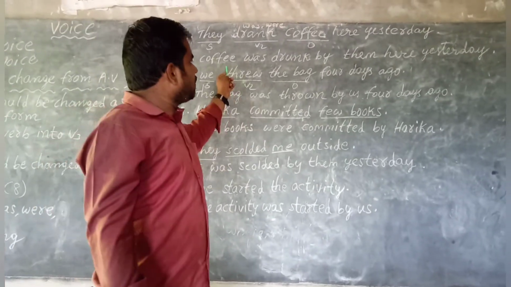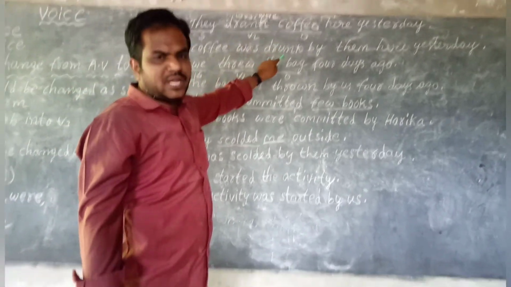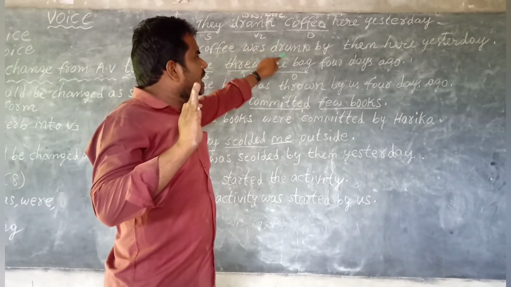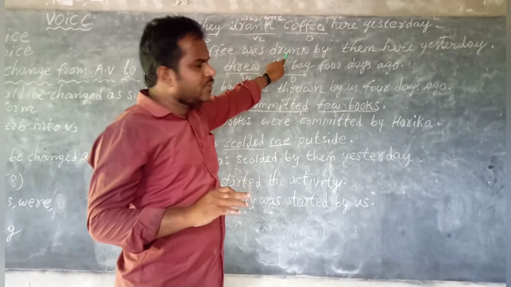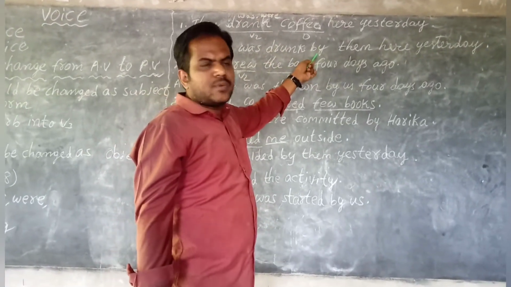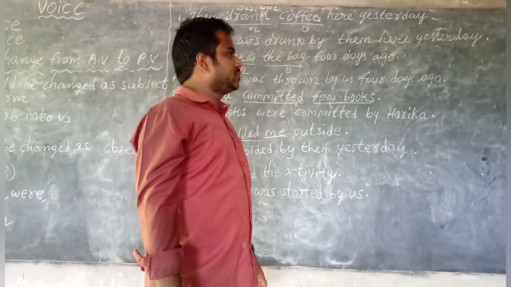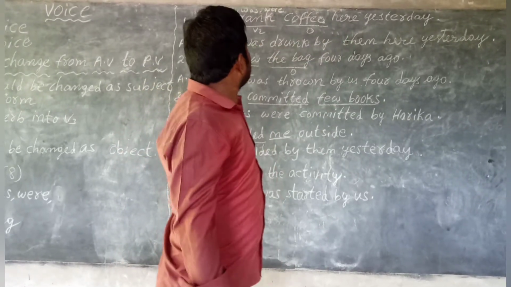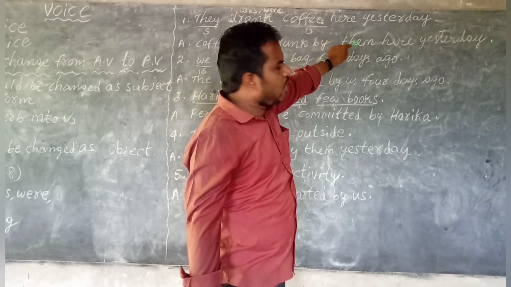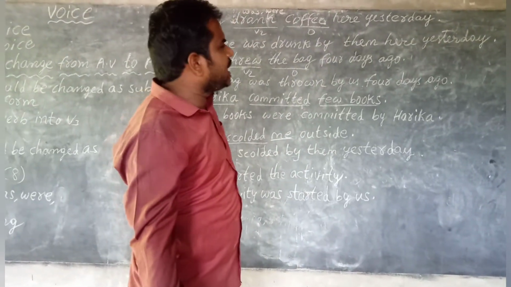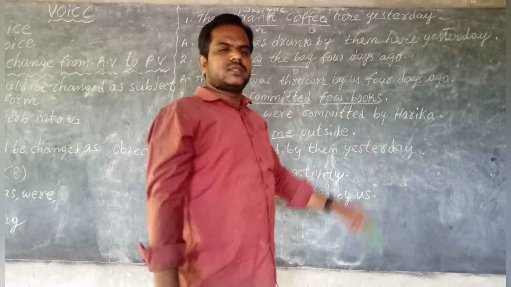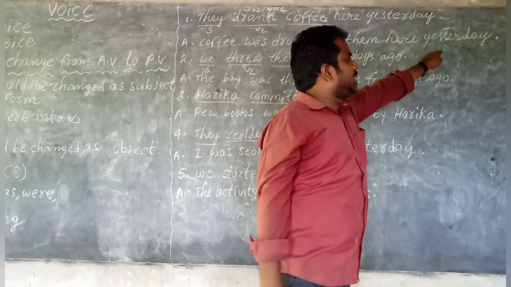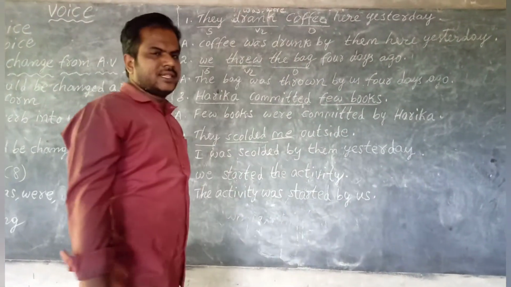Third rule, change the verb into V3. Drink V1, drank V2, drunk V3. So we change the verb into V3. Fourth rule, add by. Fifth rule, change the subject into the object. Subject they, when we change into object place, becomes them, children. The remaining sentence we have to add here: here, yesterday.